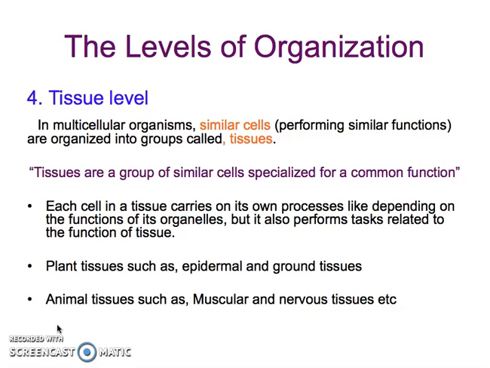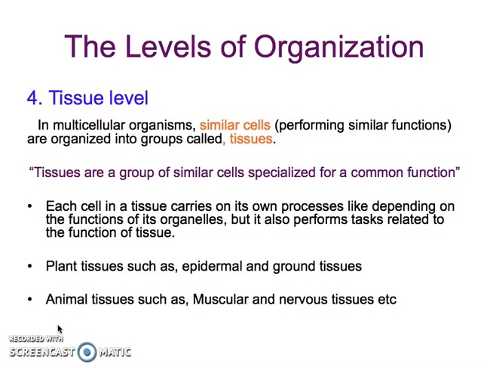So cells which are of the same type, meaning having similar functions, are grouped together for a specific or combined task, and this combined task is being done by all these cells present in a group called tissues. So tissues are a group of similar cells specialized for a common function or a common target.